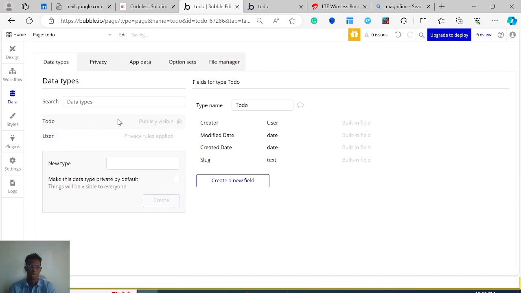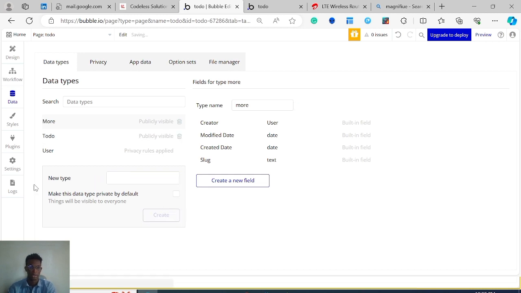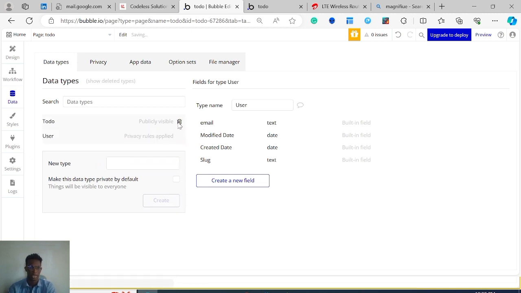So we see there's a new one here. If I want to create more, I just come in here, for example, and we have it showing up here. But I'll delete this, I only need to do. Then under to do, I'm going to come to this right hand side, and we can see there are 4 existing fields. What's a field? A field is like a property of a data type. It's getting a little complex. Okay, so think of a data type as a human being. You have your properties.